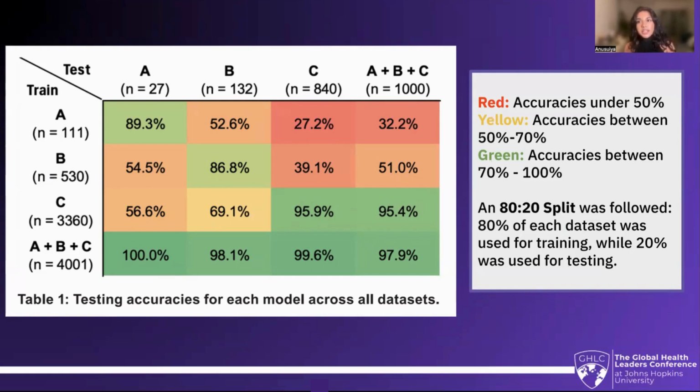However, what we also see is that models that are trained on limited data, for example, the model trained on only dataset A, tend to do a lot worse on the other datasets as compared to a model such as dataset C, which is a lot better at being applied to the other testing datasets. This shows us that if we do go ahead with this approach in diagnostics, we need to ensure that when we pool together our training data, we want to have a varied amount of data and preferably greater numbers to help us overcome any bias so that we can actually apply this technology to a wide variety of people who might be suffering from this illness.